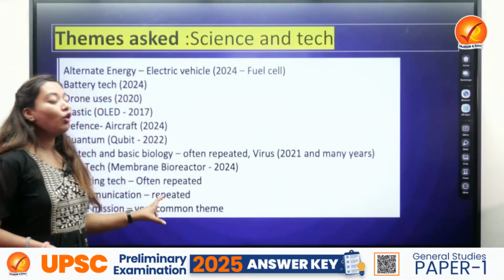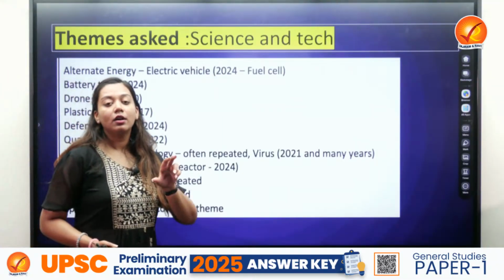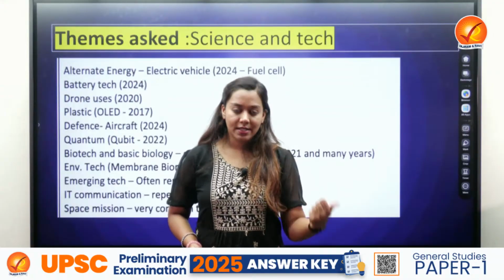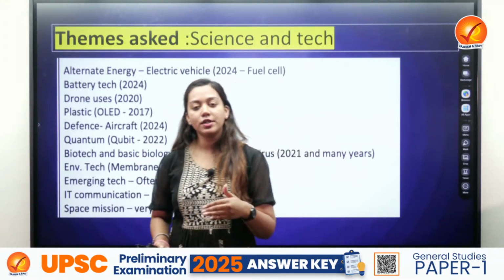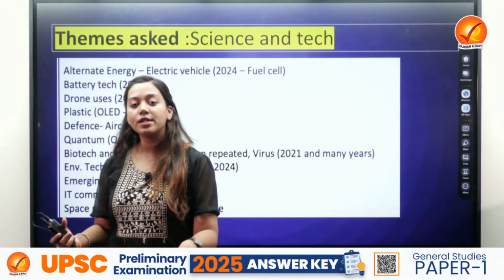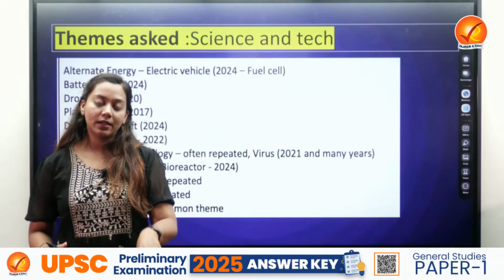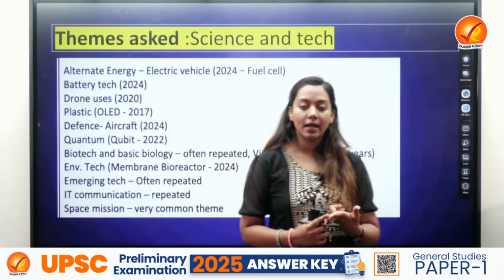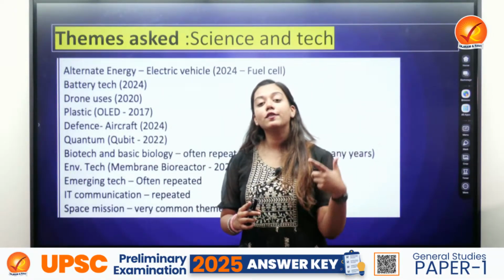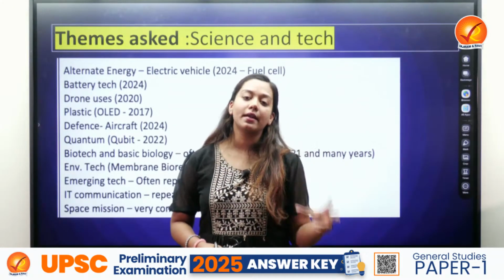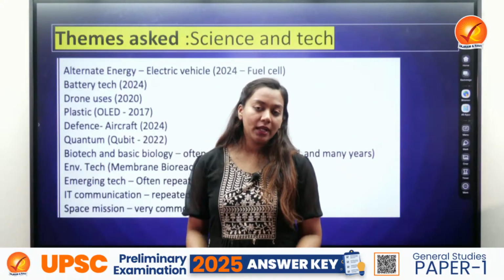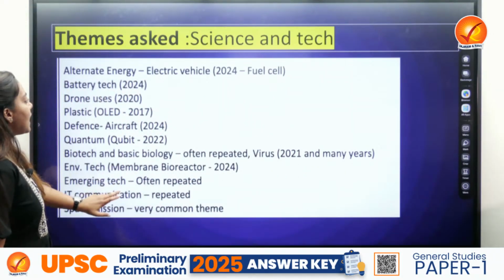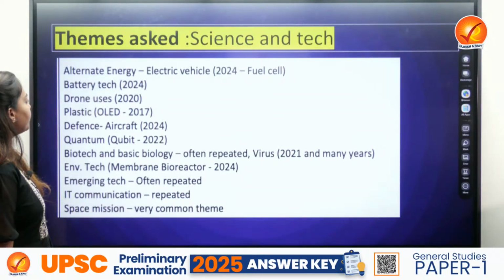And secondly, a lot of questions were asked on electric fuel cells, electric vehicles, which was also, by the way, asked in last year. So about fuel cell, a question was asked. So this year an electric vehicle question was asked. About batteries, a question was asked. So how could I solve these questions? One, by reading the current affairs and associating a little bit of scientific concepts with those current affairs. So again, current affairs dominated in this paper, and let us see how to solve them. Before that, let us understand a quick analysis of it.